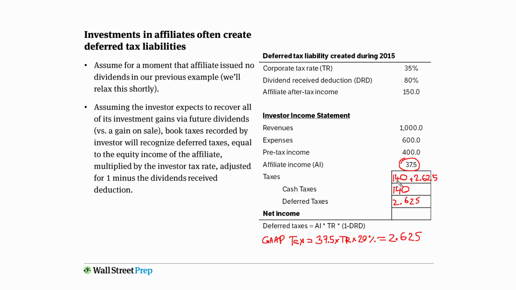So if we were to break out this line item into what's current versus what's deferred, this is what's current and this is what's deferred. So the total for net income that's recognized for book purposes becomes 294.875.